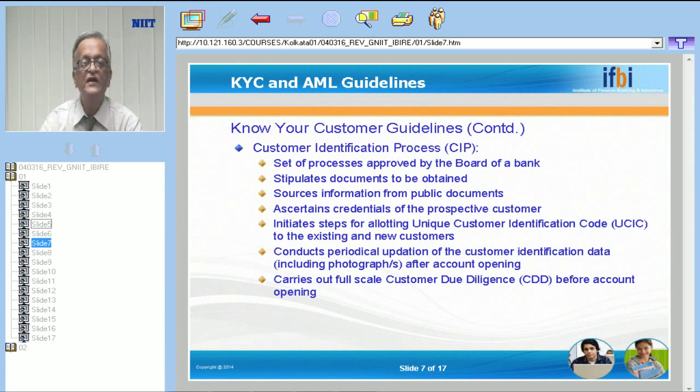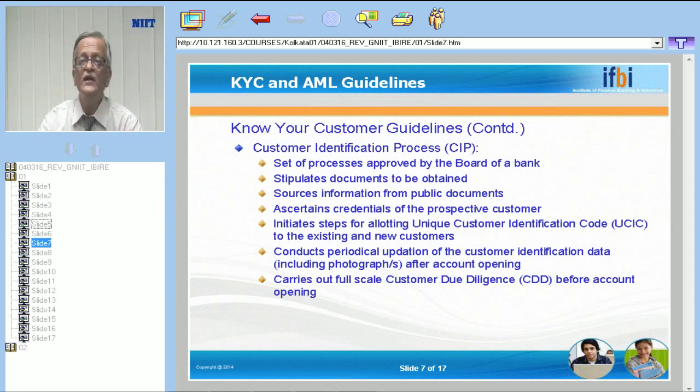That means periodic updation of customer identification has to be done, including obtaining photographs. A customer might have opened the account when he was 25 years old. Today he is 50 years old. So you have to give the latest photograph, otherwise how to update the records.